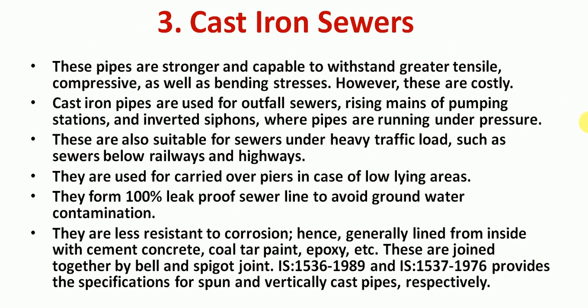These pipes are stronger and capable of withstanding greater tensile, compressive as well as bending stress. But relatively these are costly. So these cast iron pipes are used for outfall sewers. We have studied the different types of sewers like lateral main sewer, lateral sewer, branch sewer, outfall sewer. The outfall sewer is usually the end of the sewerage system.